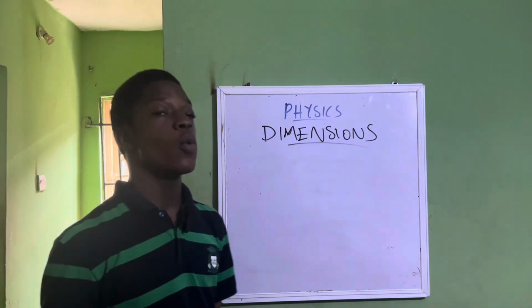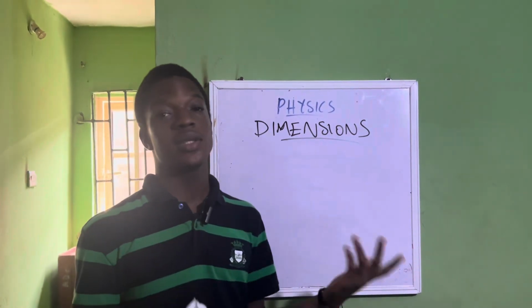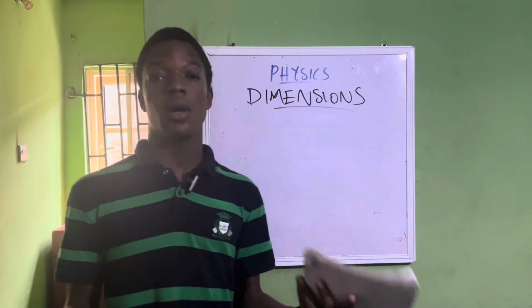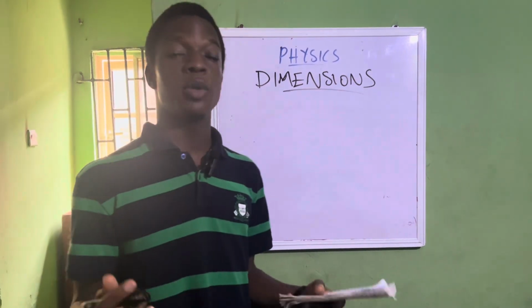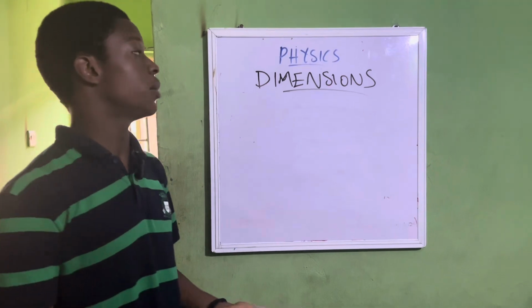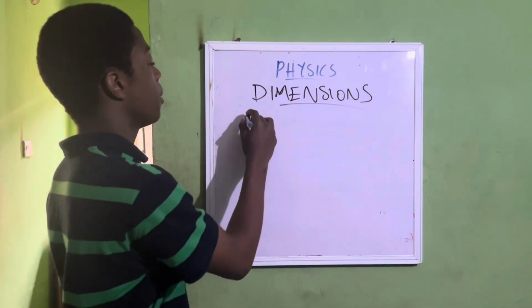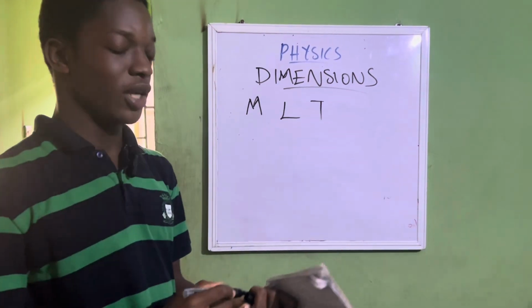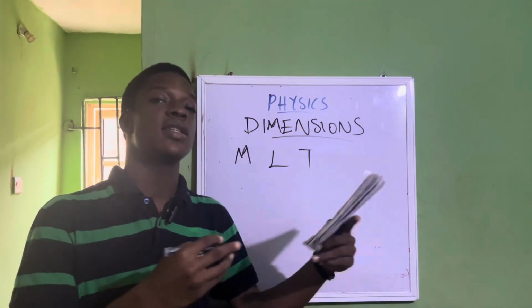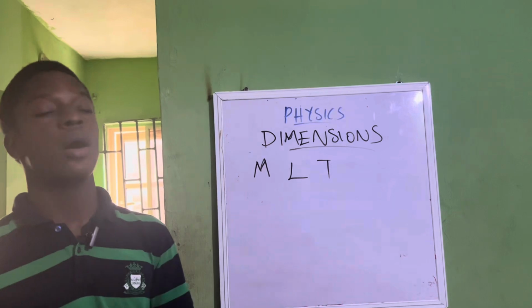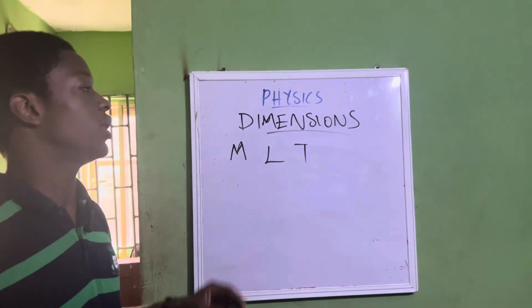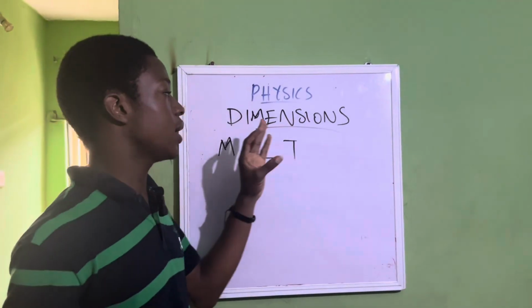And the other name for this is known as Pascal. So up next we have dimensions. What is the definition of dimension? It can be defined as how a physical quantity is made up of other basic quantities. For example, the basic quantities are your mass, length, and time. We can express physical quantities, either derived or fundamental, in terms of mass, length, and time.